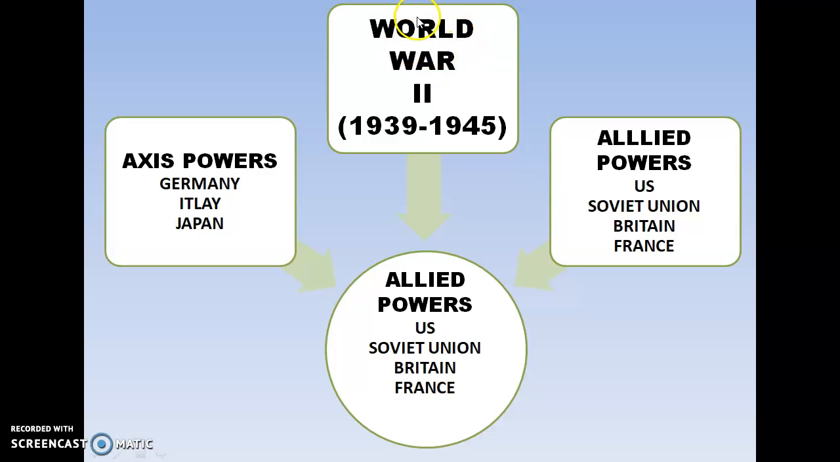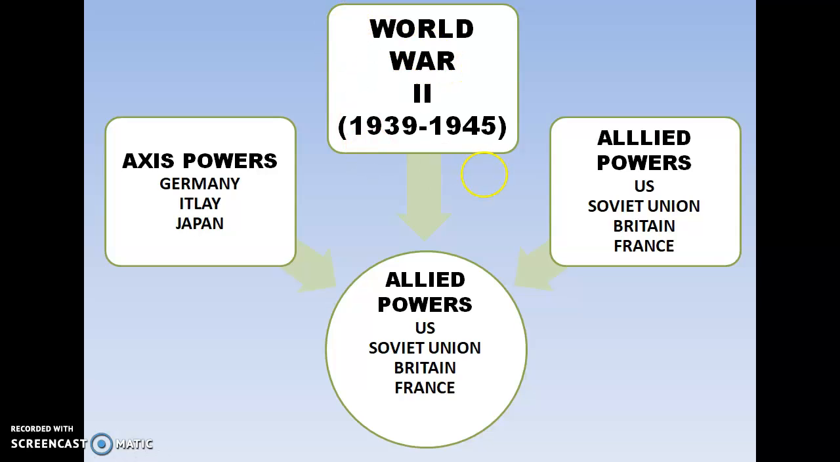The first topic is the World War. The Second World War continued from 1939 to 1945. There were two groups, the Axis powers and the Allied powers. In the Axis powers, there were Germany, Italy, and Japan, and in the Allied powers, there were the Soviet Union, USA, Britain, and France.